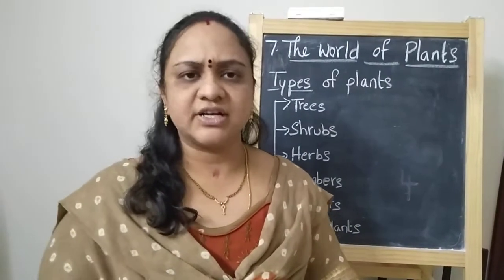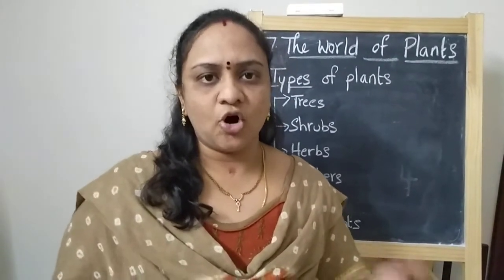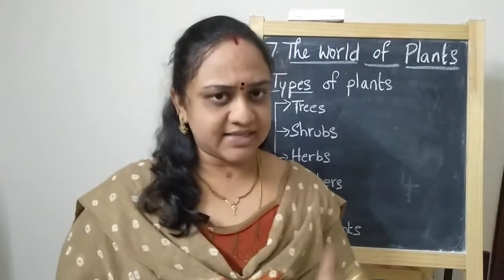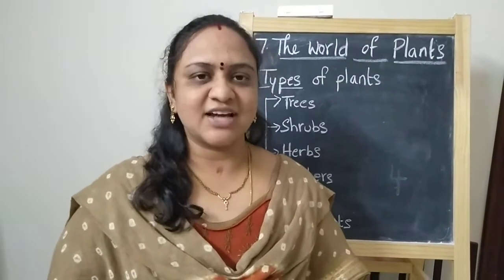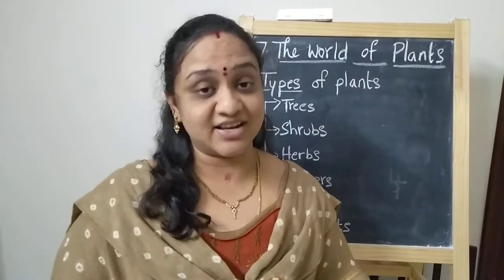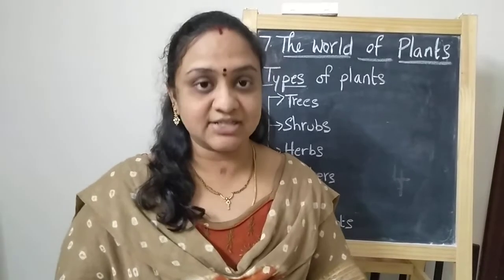Now children, where will the plants grow? On the land? Yes, the plants grow on the land. But there are a few plants which grow in water also. You might have seen such a plant. Ishan, can you tell me any such plant? Yes, lotus, our national flower. So the lotus plant grows in water, isn't it children?